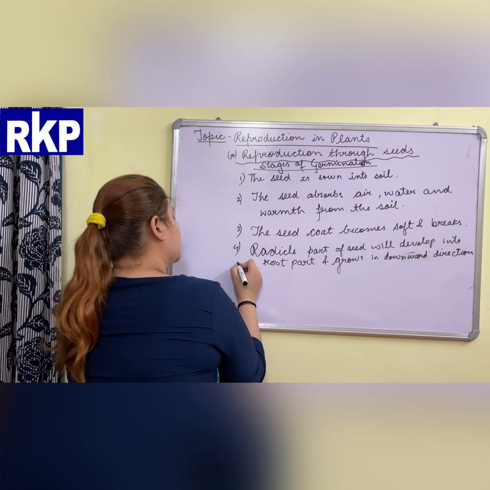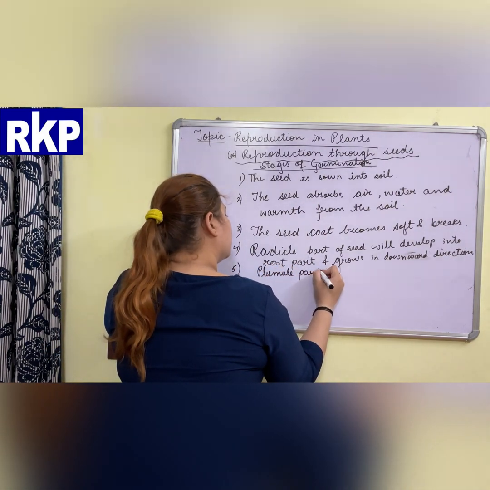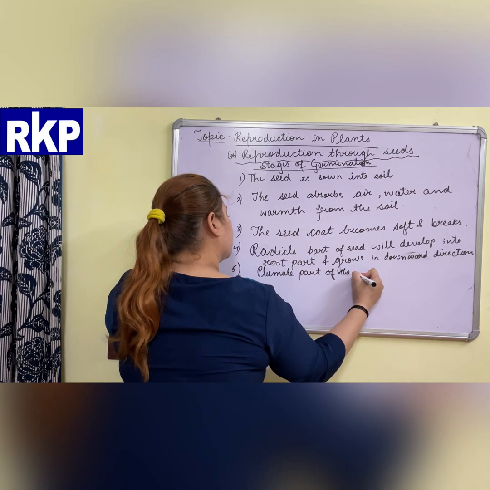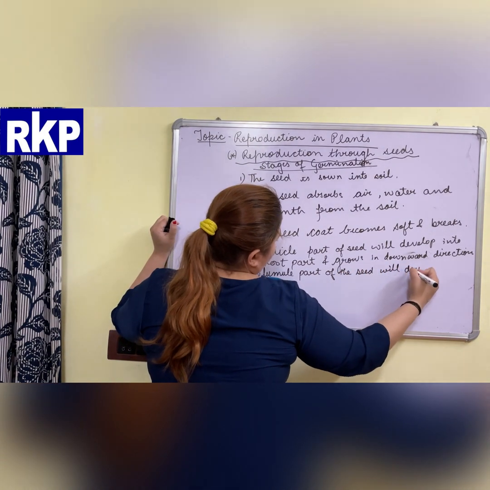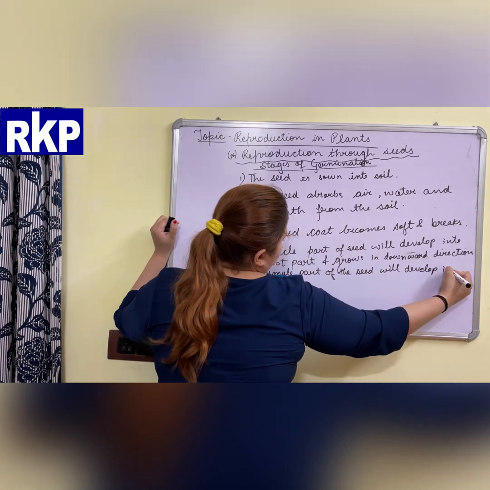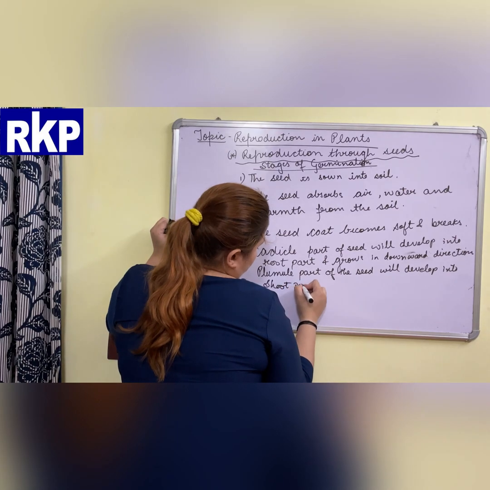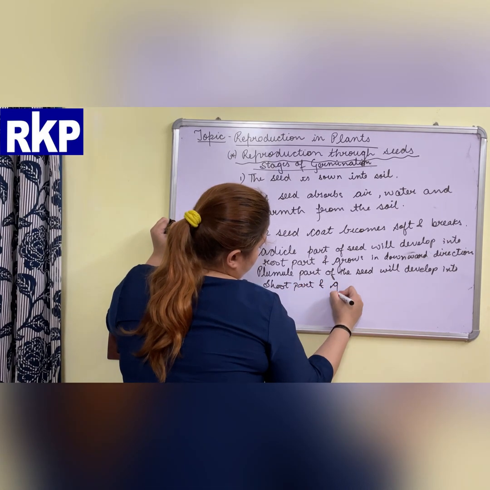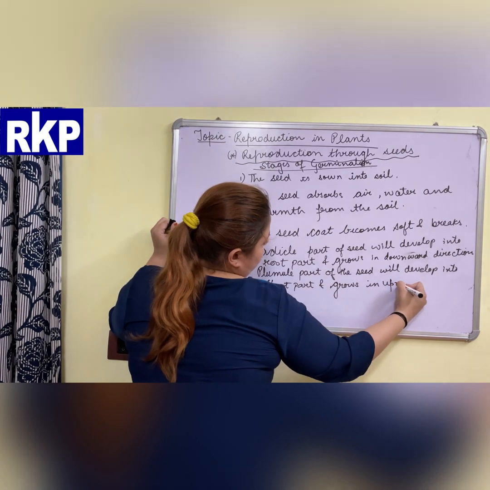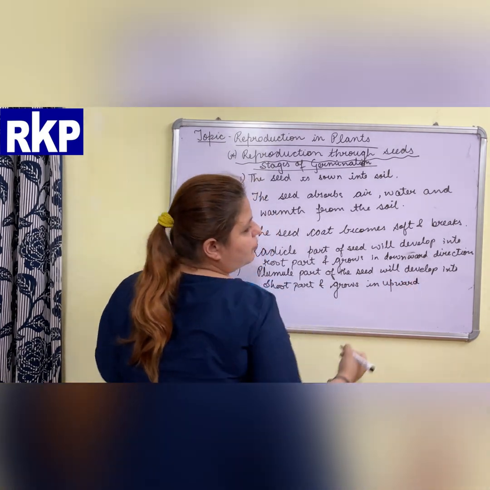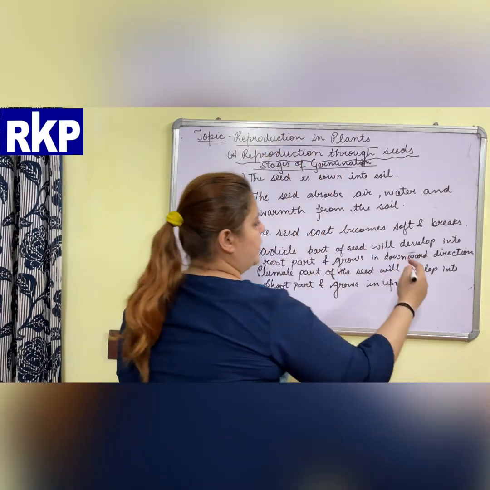And next stage is the plumule part of the seed will start developing into shoot part and grows. Where it will grow? In upward direction. We all know that the shoot part is the part of the plant which is above the ground, so it will grow in upward direction.